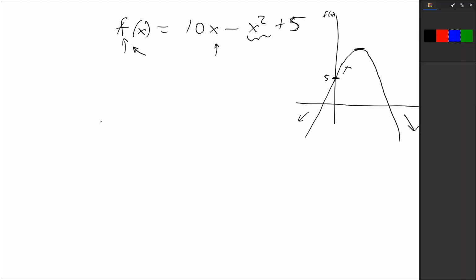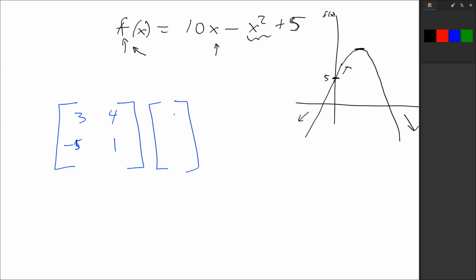Okay? Now, contrast that with this. I'm just going to give you a 2x2 matrix here. All right? 3, 4, -5, 1, whatever. I just made up those numbers, right? Now, we know that this matrix right here is, in fact, a function, because remember, we can multiply it by any other pair of things here, x1, x2, and we will get out an answer. I'll call that y1 and y2.